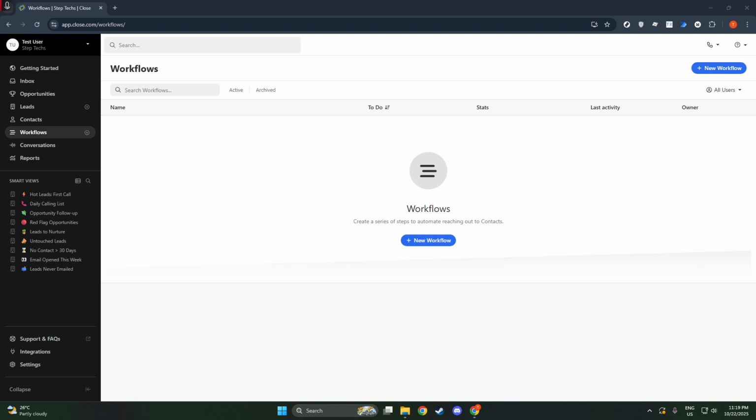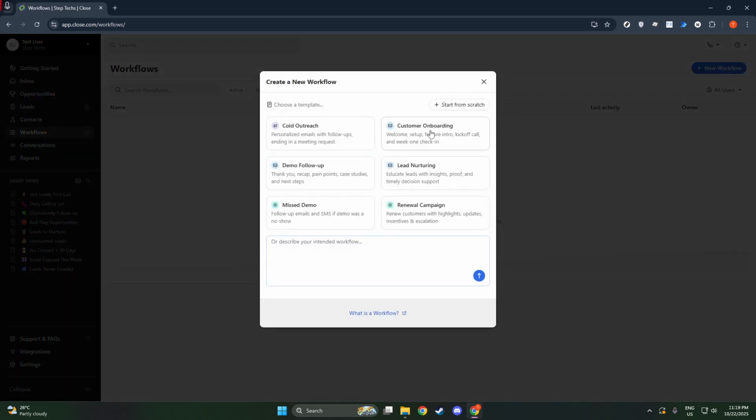Next, you'll select a trigger event, which essentially determines how your workflow will start. There are two options to choose from. If you prefer starting the workflow on demand, go for the manual trigger. This allows you to initiate the workflow manually on a specific lead or contact whenever you see fit. Alternatively, if you want things to run automatically, opt for an automated trigger.